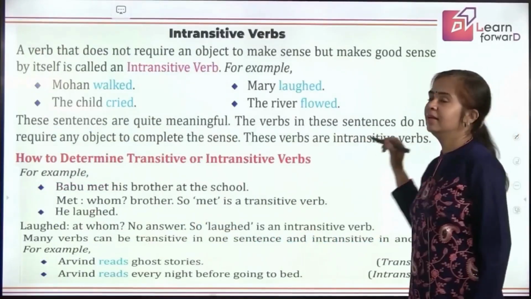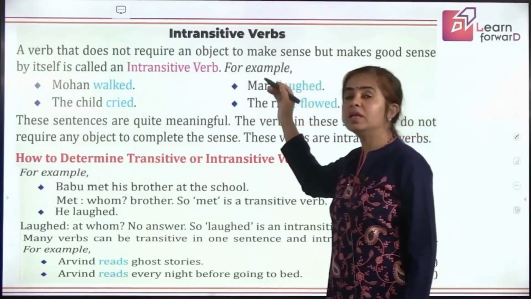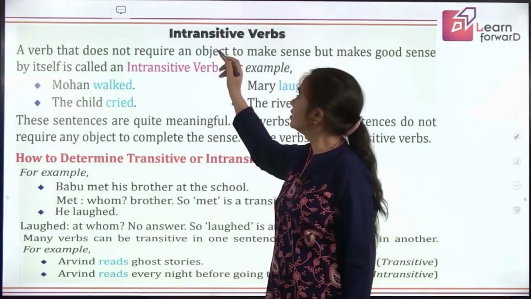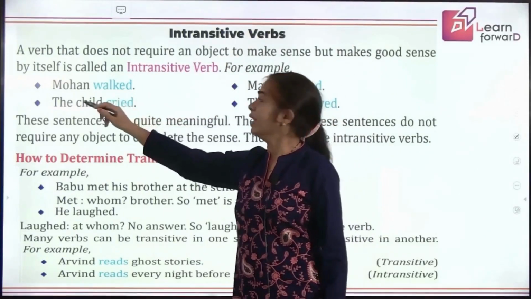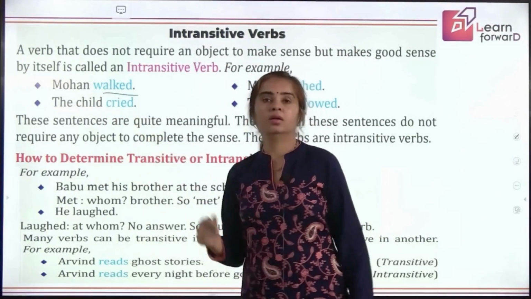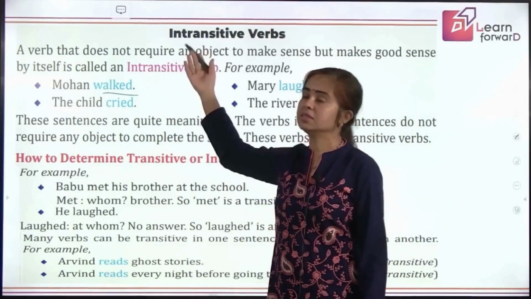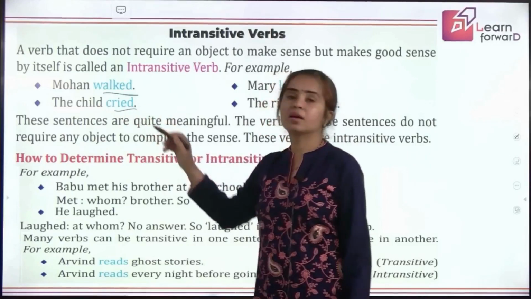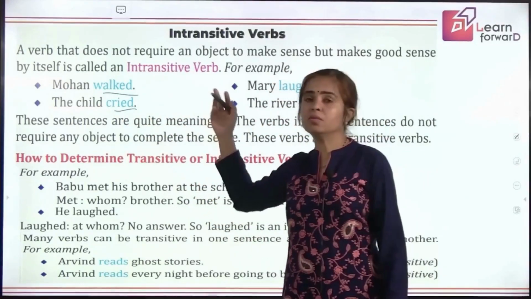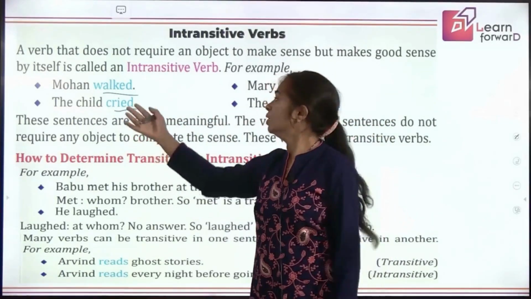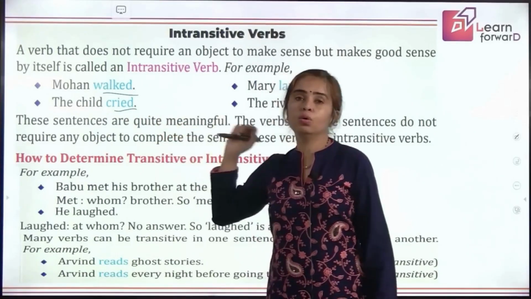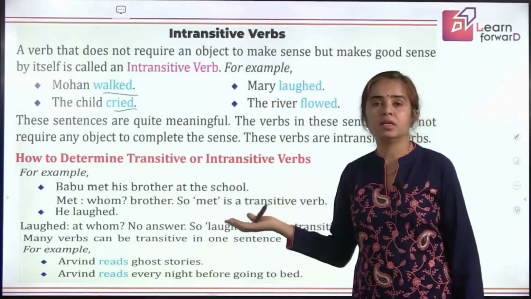Okay. Now coming next, we'll be doing examples of intransitive verbs that I have already explained. Like if I say Mohan walked, it's giving a complete meaning, so it is independent, it is intransitive. The child cried. There can be some words after that also: the child cried the whole night, the child cried bitterly, anything.